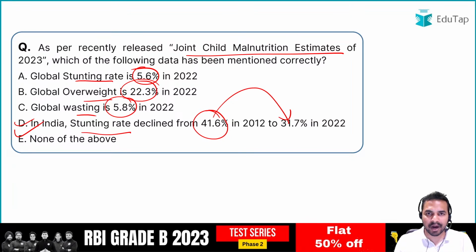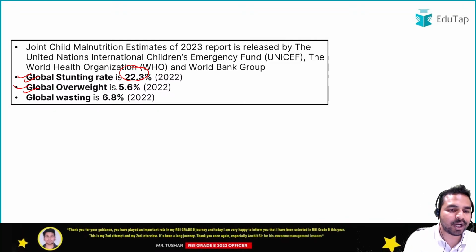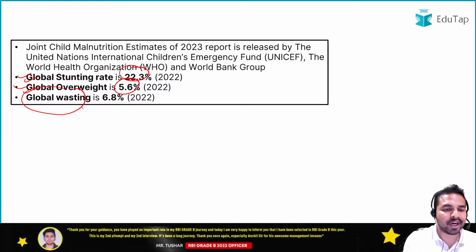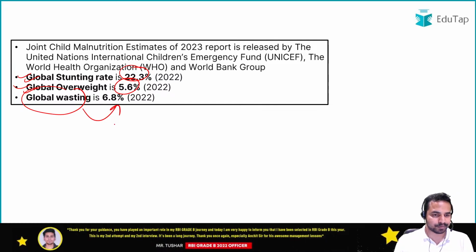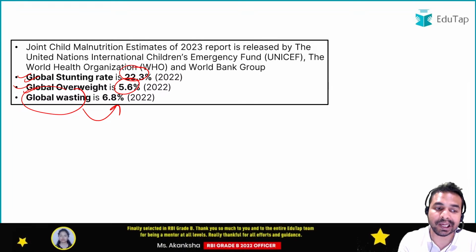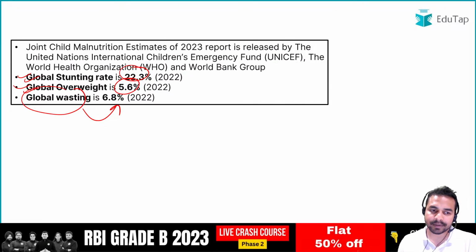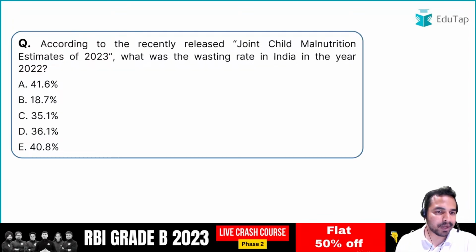So what is the incorrect part here in the very first three statements? So here guys you can see that when I talk about the global stunting rate, it was 22.3% in 2022. Global overweight rate was 5.6%. Global wasting rate was 6.8% in 2022. Okay, so this is the right part. These are the correct values which were being mentioned incorrectly in the question. So as you can see here, it has been mentioned 5.6% and 22.3%. Basically, we can reverse these particular values and this will make the statement correct. Okay, I hope this is clear to all of you guys. Absolutely right. बढ़ते हैं अपने अगले क्वेश्चन की तरफ.